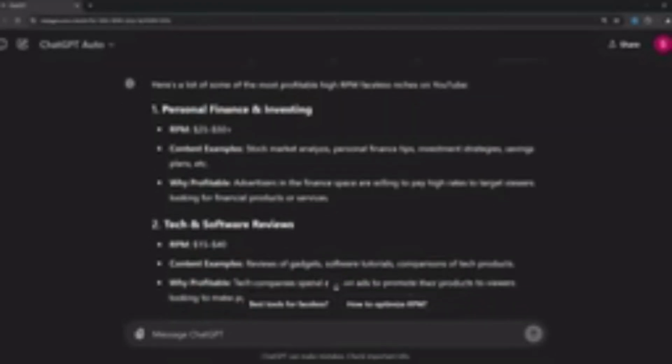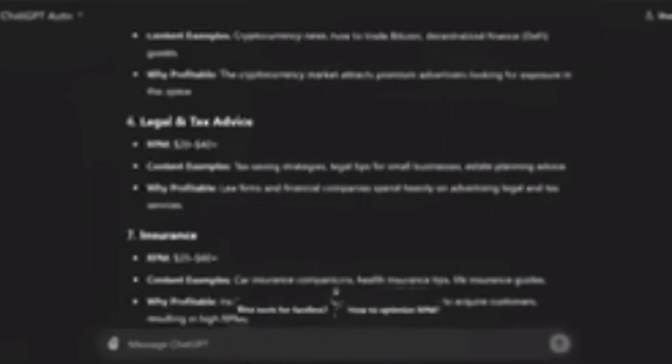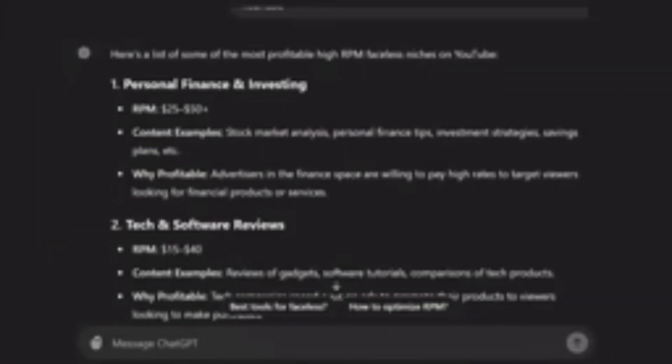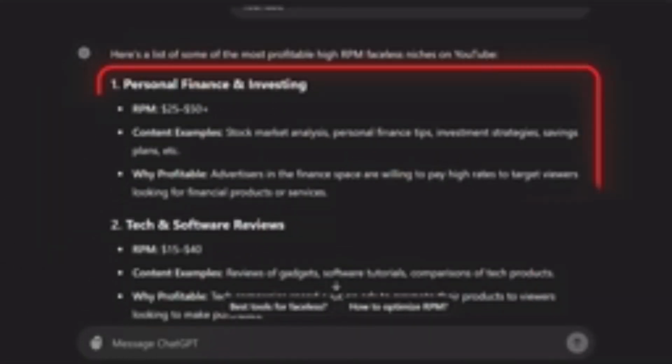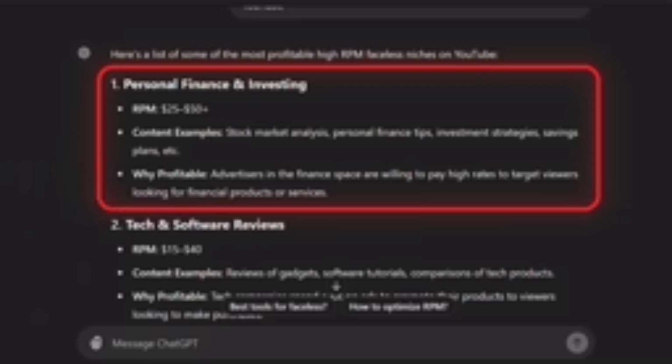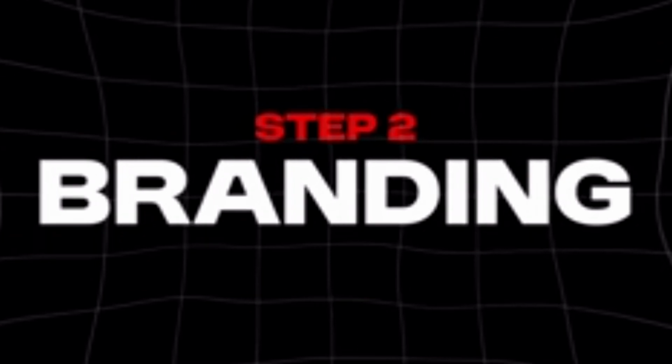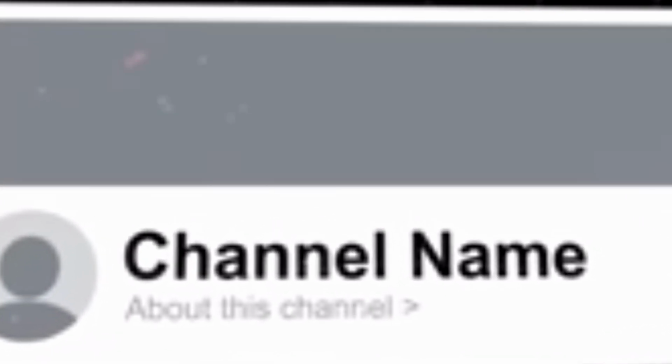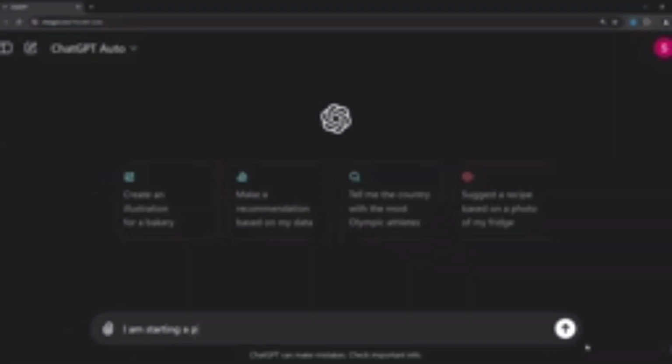Step 3. Script writing. Important. This is the most important part of the entire video creation process, and this is where creators make the biggest mistake. If we talk about getting a script written by GPT, then 99% of people will give it a basic prompt like write a YouTube script for my video on 5 mistakes to avoid in your 20s. There is nothing wrong in a prompt, but if you give such simple instructions to AI, then your AI generated script will never be able to compete with a script written by a professional YouTuber.